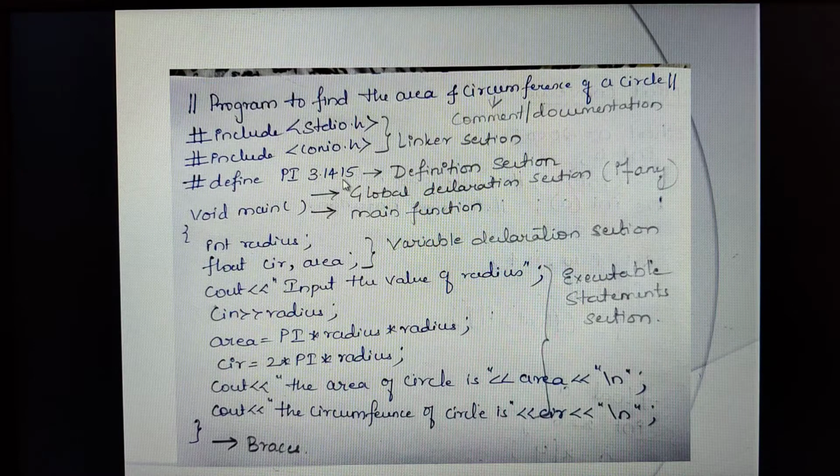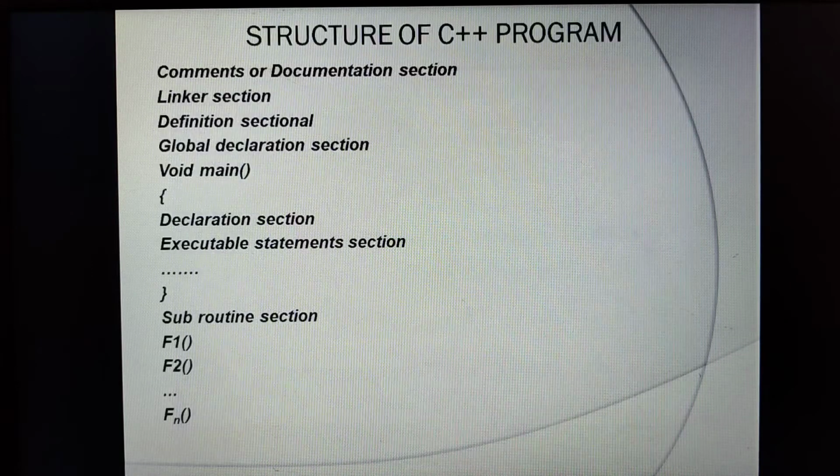3.1415. You need not use this value. Instead, if you just use this variable, the variable will be replaced with this particular value. That means if you are defining it, pi value has to be a constant in the definition section. Now this definition section is completely optional. If your program requires any constants to be defined, then only you can have this definition section, otherwise you can skip this part.